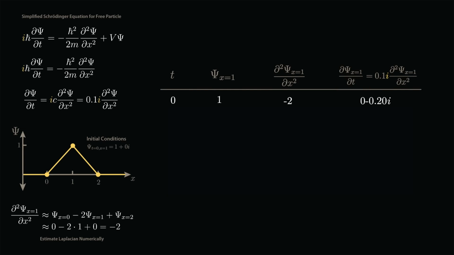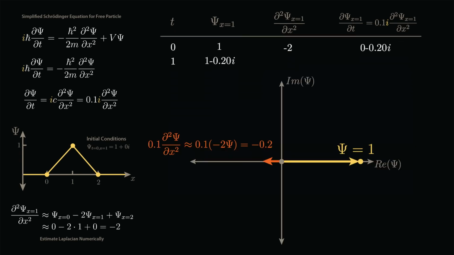Again, taking a numerical approximation approach, we can add dψ/dt to our current value of ψ to get the value of ψ at our next time step. So our wave function now equals 1 minus 0.2i. On the complex plane, taking the second spatial derivative was equivalent to multiplying ψ by minus 2, which flips it across the origin on the complex plane. We then multiplied by 0.1, scaling our result.